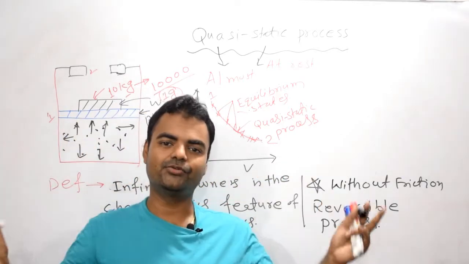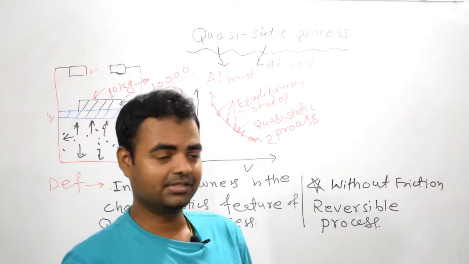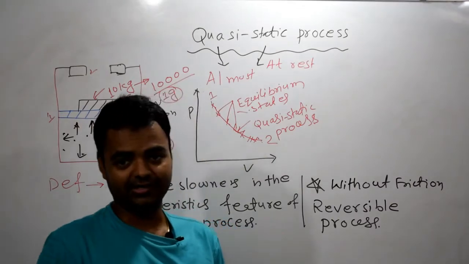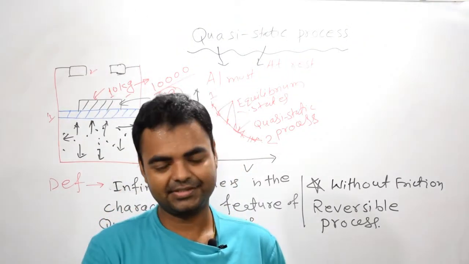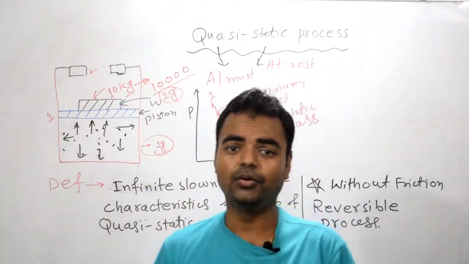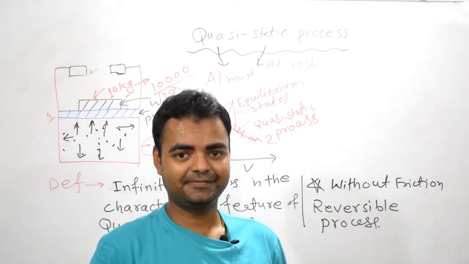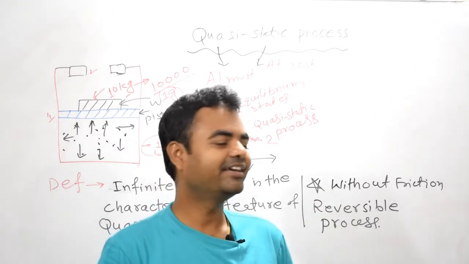All the processes going on, even as I am talking right now with you, is an irreversible process. I am writing this, it is an irreversible process. You are watching this video, it is an irreversible process. This light is glowing, it is an irreversible process. All the processes are irreversible, right?